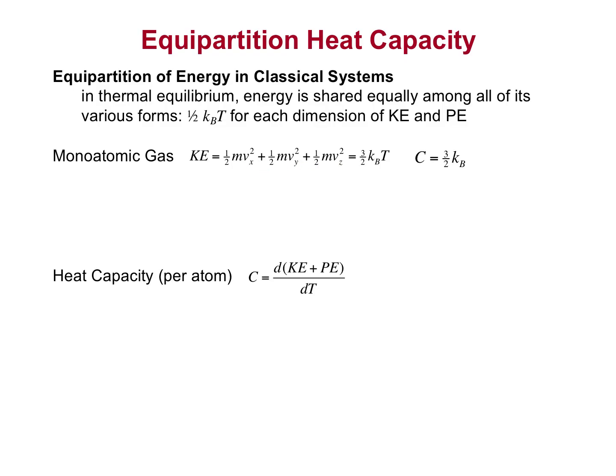The heat capacity at constant volume is defined as the derivative of the total energy with respect to temperature. This quickly gives us the heat capacity of a monatomic gas is 3/2 kB per atom.